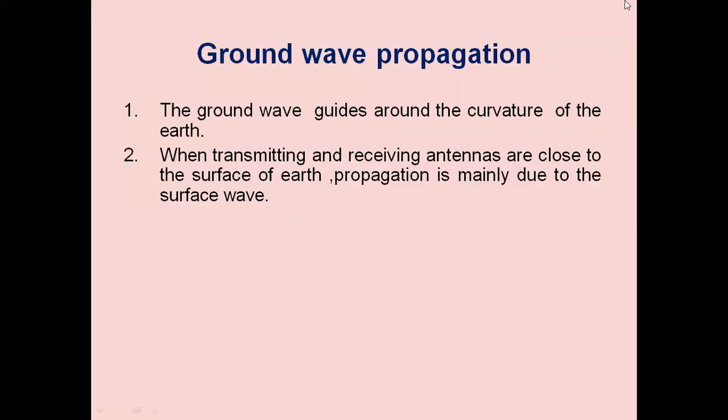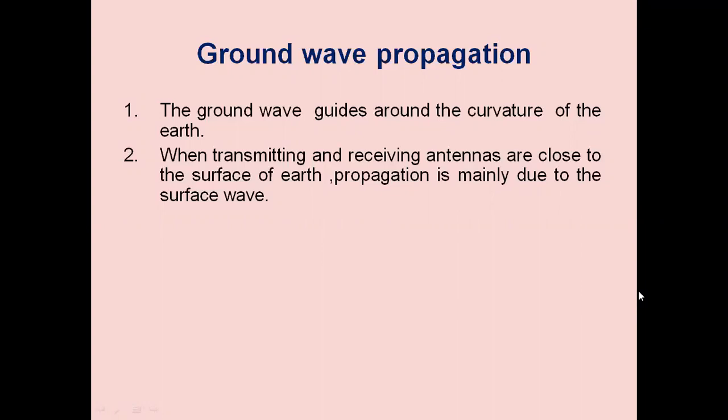When the transmitting and receiving antennas are close to the surface of the earth, we call it surface wave propagation. It is also called ground wave propagation. Ground wave is that electromagnetic wave which is guided along the surface of the earth. The ground wave being produced by vertical antennas is vertically polarized to prevent short circuiting the electric component.